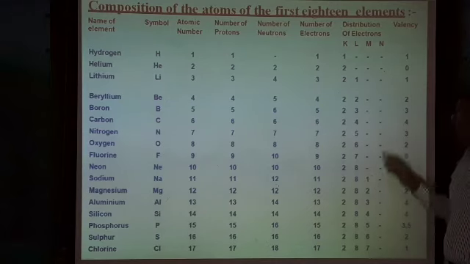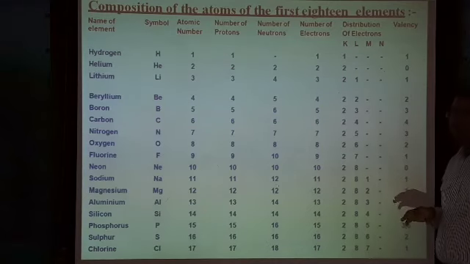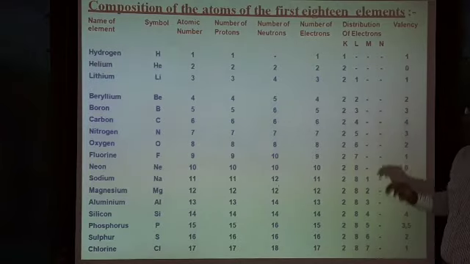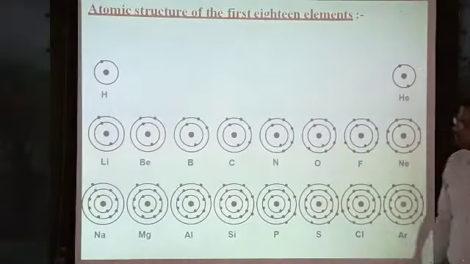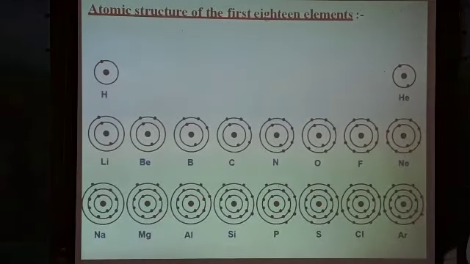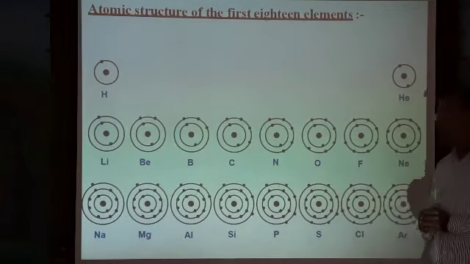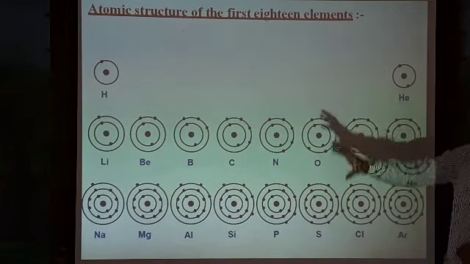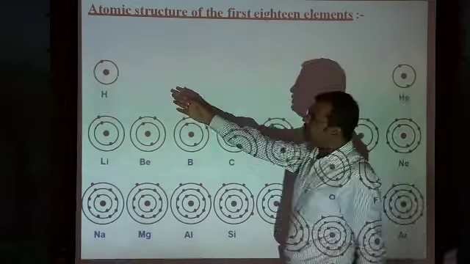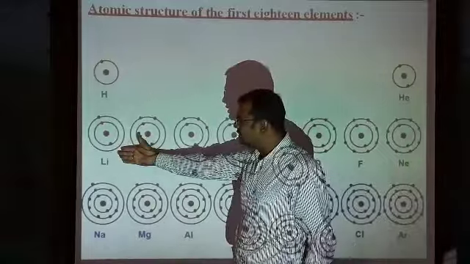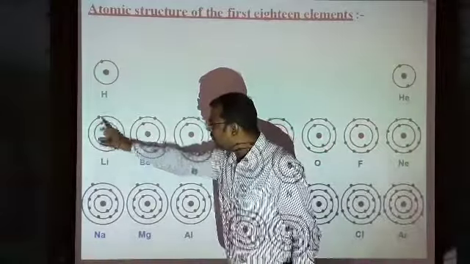Like this, we can distribute the electrons into different shells according to Bohr's atomic model. This is how we show the atomic structure and how many electrons are accommodated in each shell. Now we will see the structure of the atom. The hydrogen structure is like this, whereas the lithium structure is like this. The dots indicate the number of electrons.